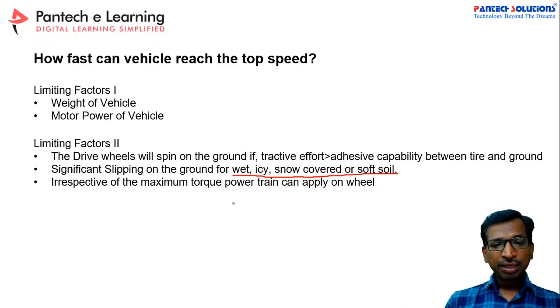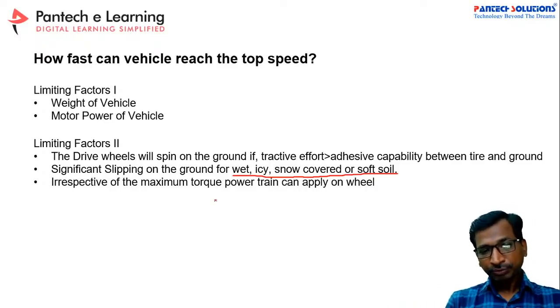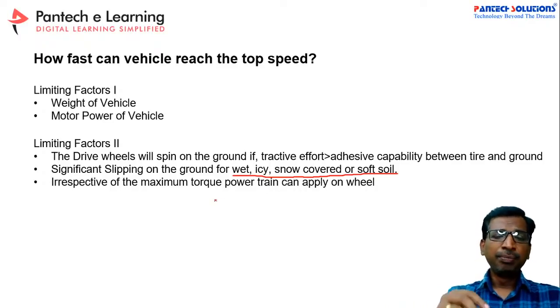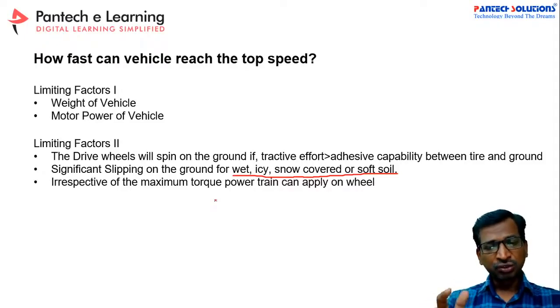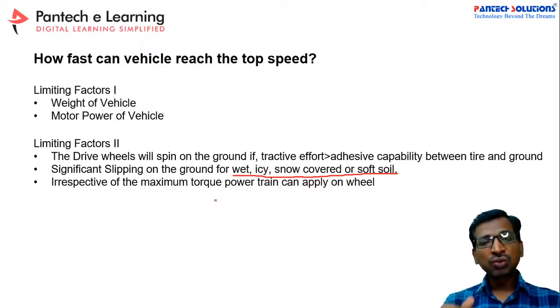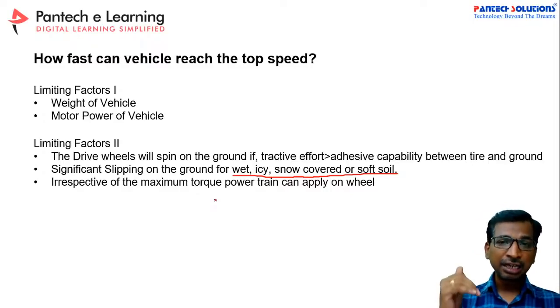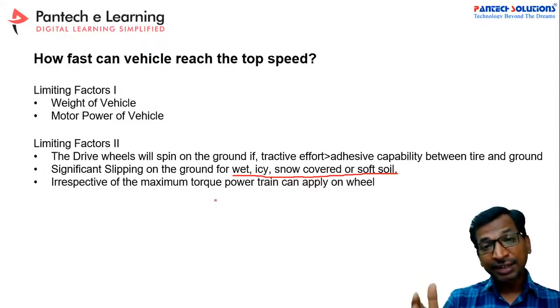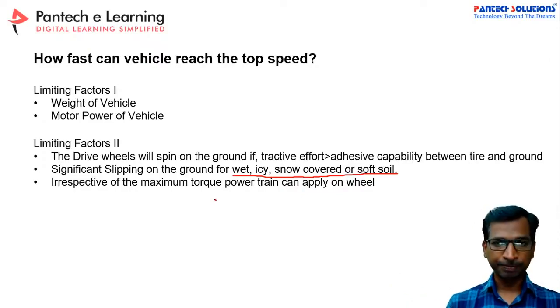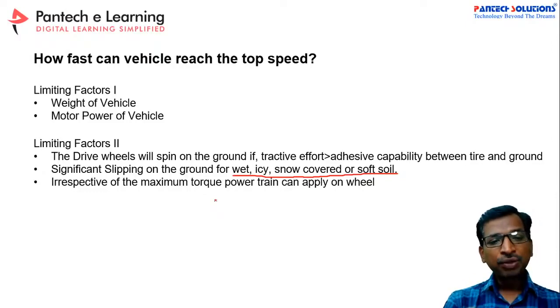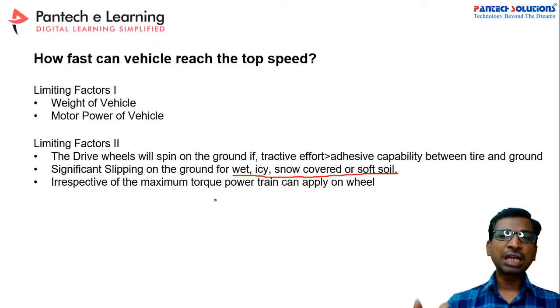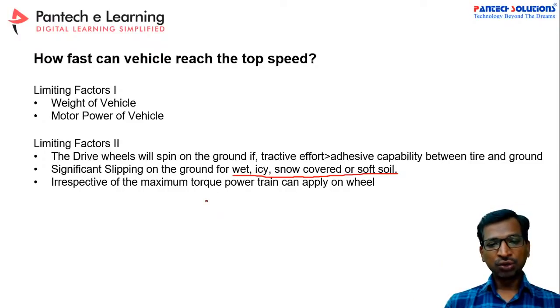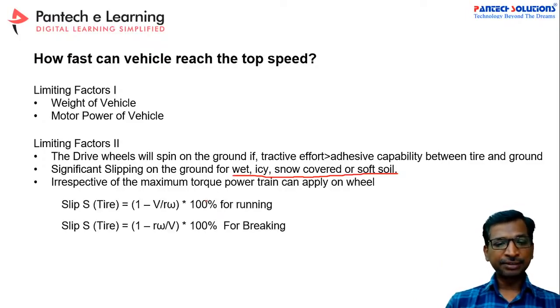And next, the maximum torque delivered on the vehicle, irrespective of the maximum torque, these are also limiting factors to reach the top speed with the rated velocity and rated torque. Okay, so while you design your vehicle, you have to keep these points in mind. Then only will your calculations be accurate. So now let us check.